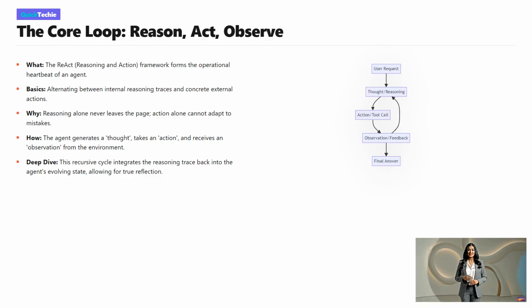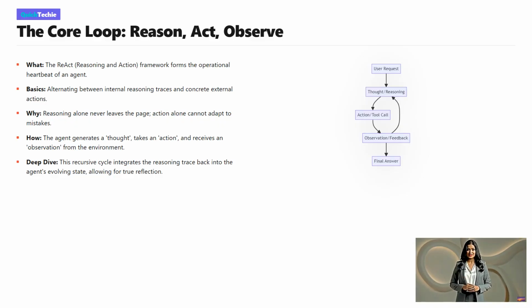How does it work in practice? The agent generates a thought about what to do next, takes an action like calling a tool, and then receives an observation or feedback from the environment. In our deep dive, we see that this is a recursive cycle. The reasoning trace itself becomes part of the agent's evolving state, giving it the context needed to reflect and make smarter choices on the next iteration.